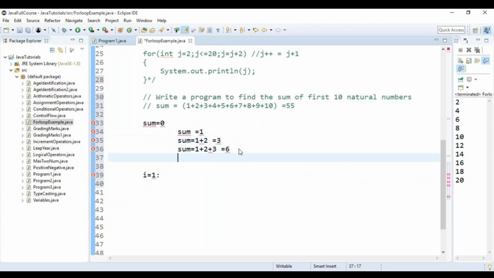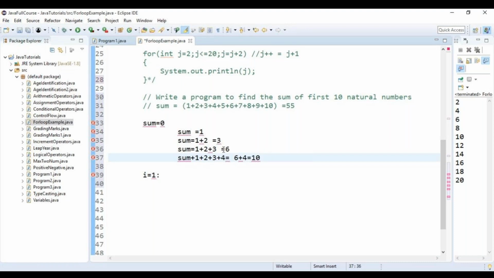Fourth time what should happen? Sum should be 1 plus 2 plus 3 plus 4, which is 6 plus 4. So the value of sum is equal to 10. What happens each and every time? The numbers are being added as well as my sum is also being updated.